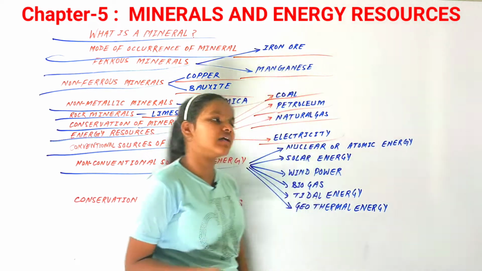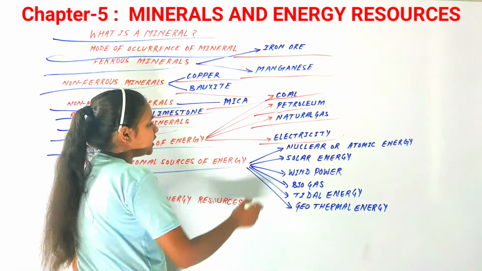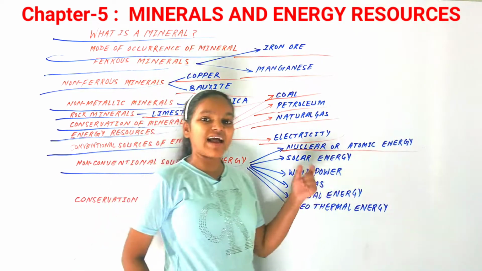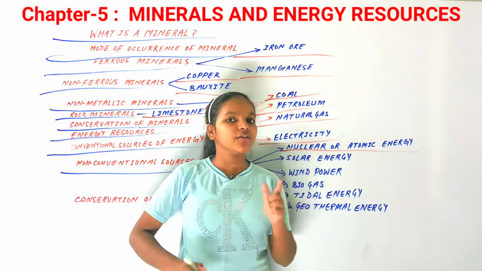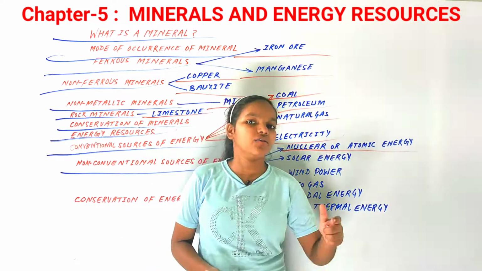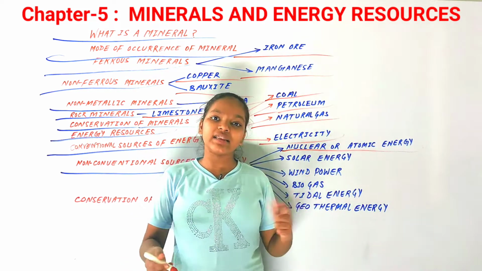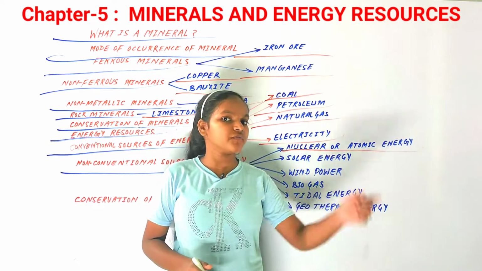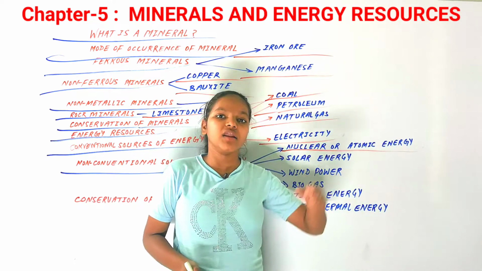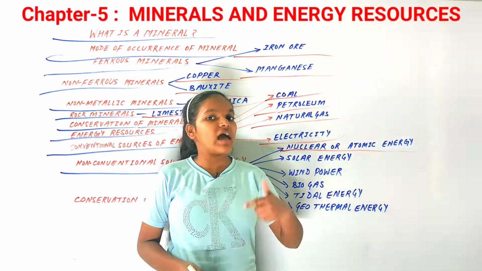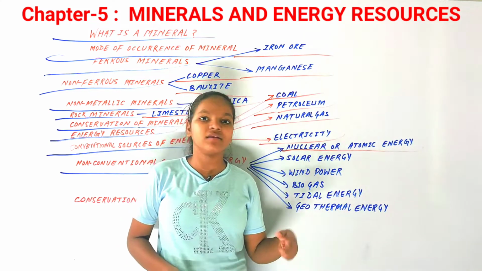The first one we have here is nuclear or atomic energy. Now, nuclear or atomic energy is generated in a process in which heat, energy and electricity are produced with the help of thorium and uranium. Uranium is a must and thorium is as well. So with the help of uranium and thorium it is produced.